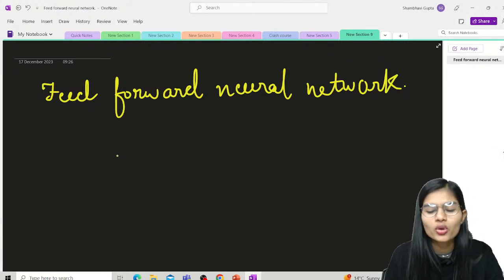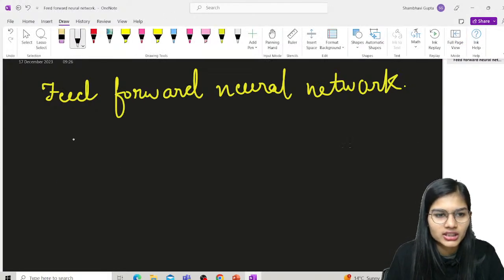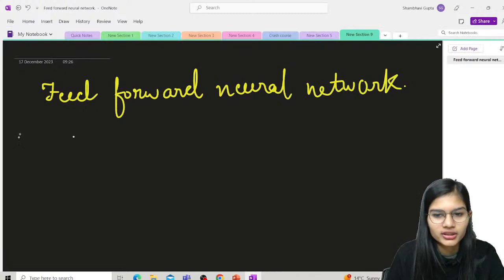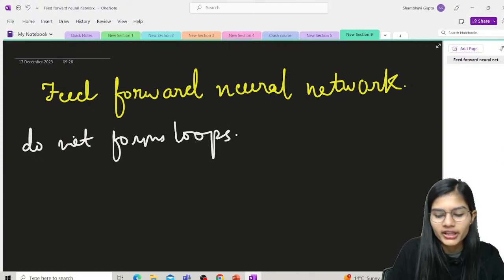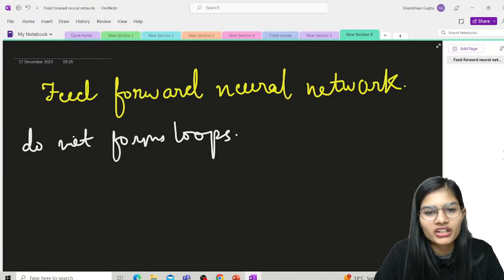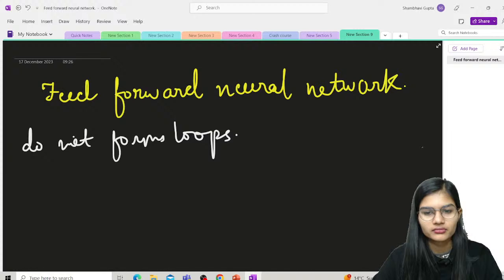You won't see that in this particular feed forward neural network, right? So we will keep on writing so that afterwards we don't forget. I'll just make one sentence: it does not form loops. So always remember about feed forward neural networks that they do not form loops, right?